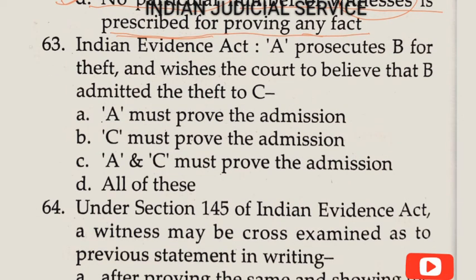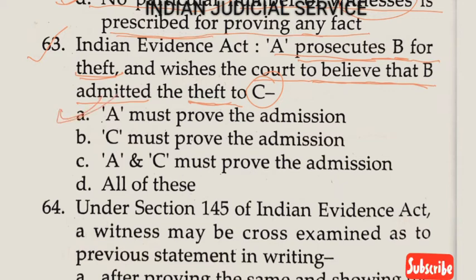Now question number 63. Indian Evidence Act. A prosecutes B for theft and wishes the court to believe that B admitted the theft to C. So in this question, A prosecutes B for theft and wishes the court to believe that B admitted the theft to C. So clearly the burden of proof is on A. So the answer is option A. A must prove the admission.